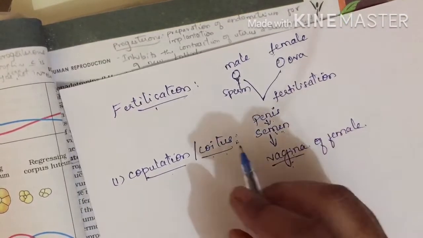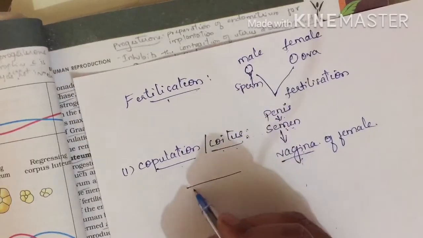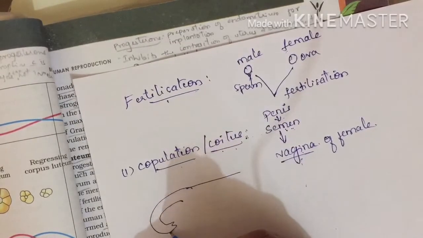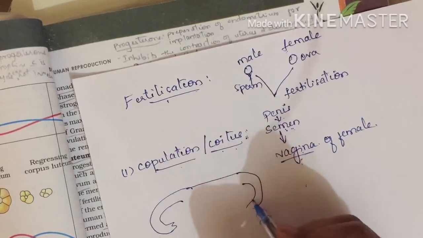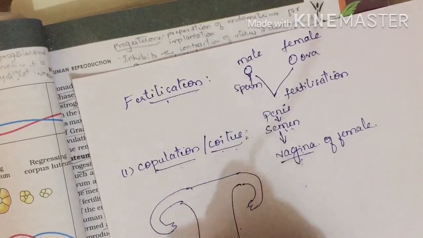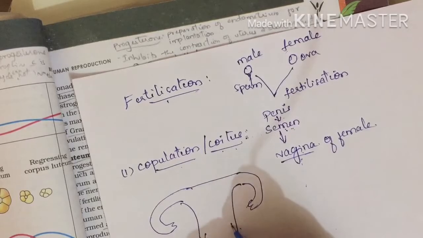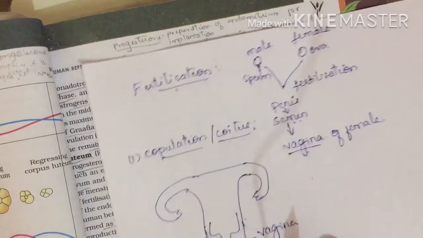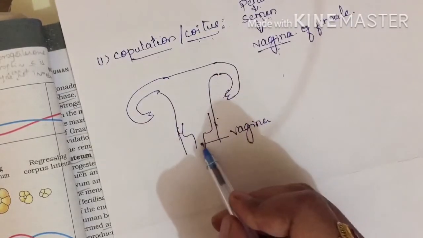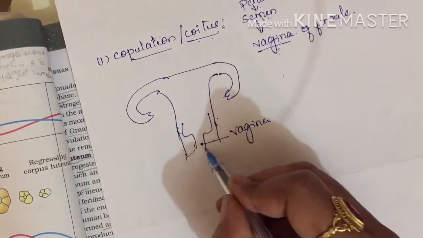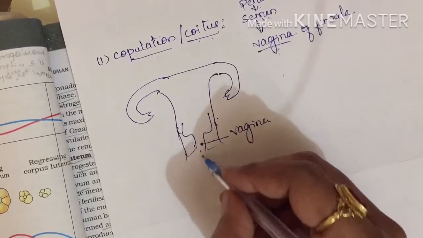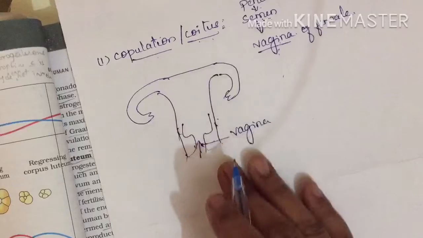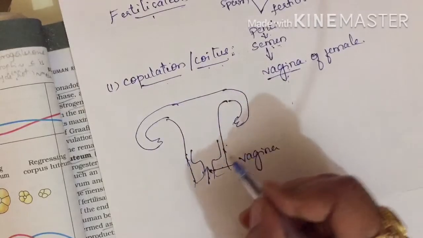If you go through the female reproductive system, it is something like this, with the fallopian tube. I am just drawing a rough diagram of that. Here we have shown the vagina. As we have discussed the complete structure of the female reproductive system, you can go through that diagram and find this is the vagina. In the vagina, the penis will release the semen, and that process we call insemination.